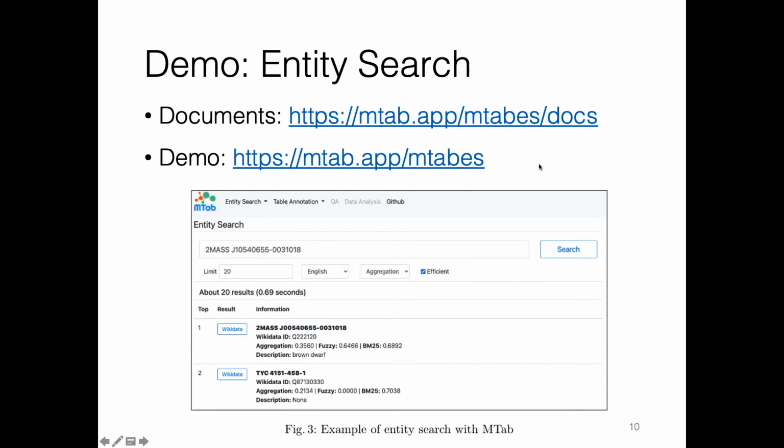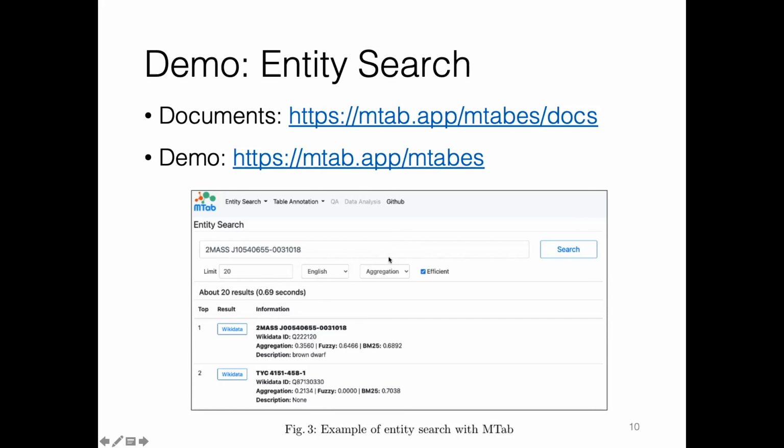Entity search is another feature of the MTab tool. Users could search for relevant information, a relevant entity, by its label. The tool supports multilingual text and could handle noisy text such as abbreviations, OCR errors, encoding problems, and misspellings.